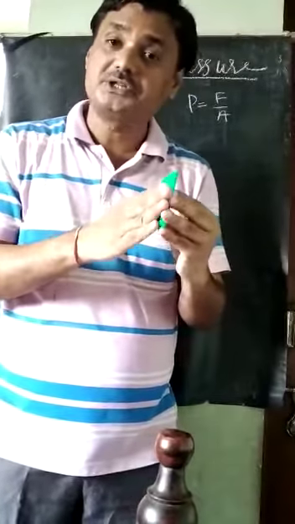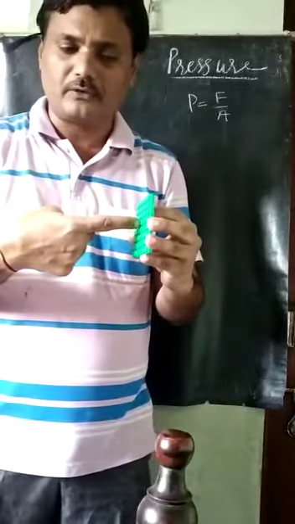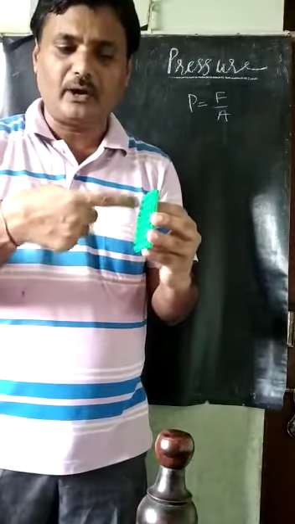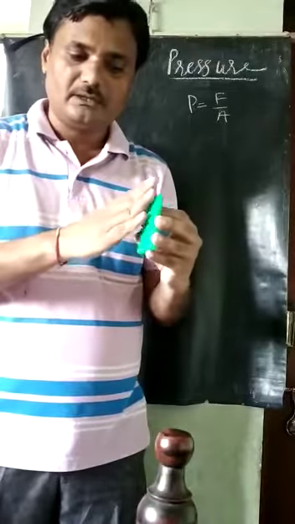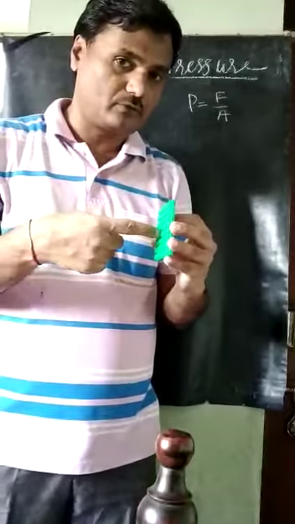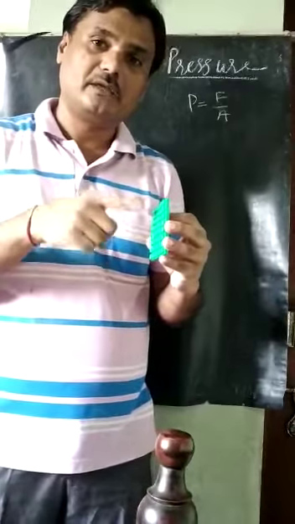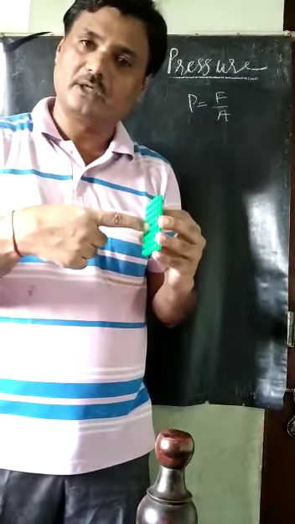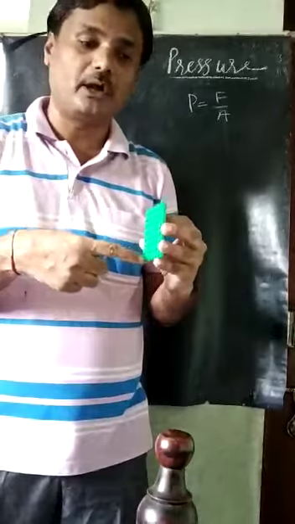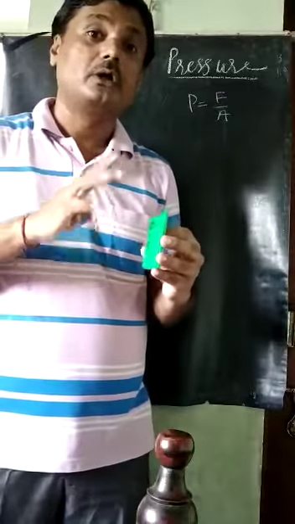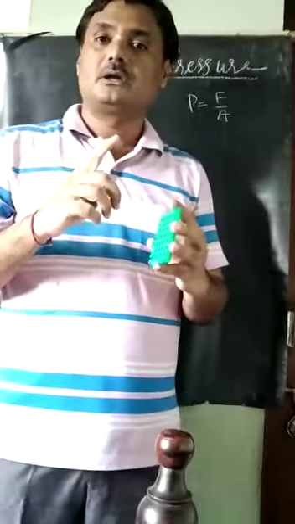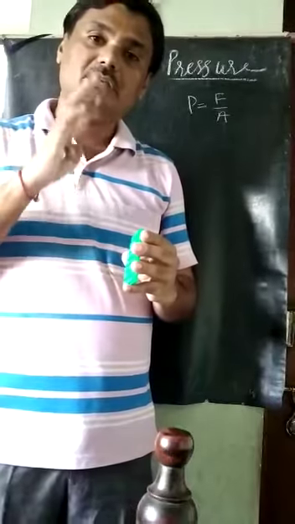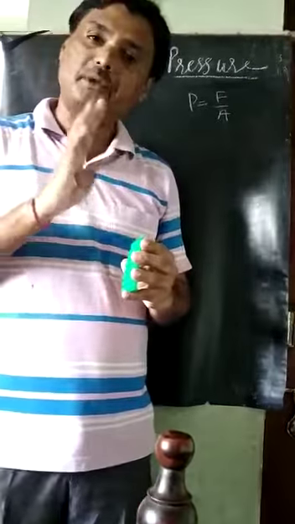So this pressure force divided by this pressure area. Like this is one pressure force, and like that, at all the points that I take, a pressure force is acting. The area normal to the direction of the pressure force is called the pressure area, and this is the pressure force. They are acting at different points on this object. Therefore pressure means pressure force divided by the area normal to the direction of that pressure force.